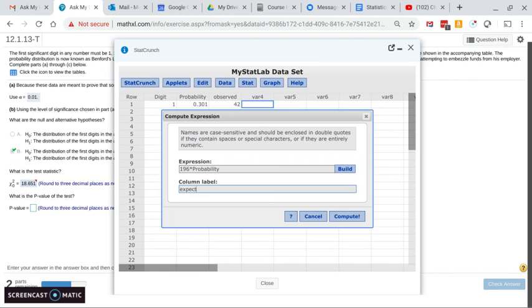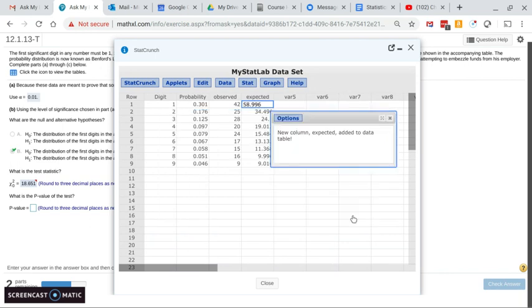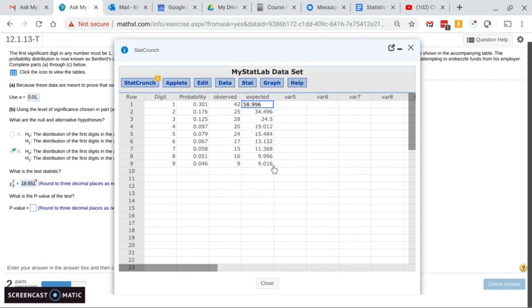This is what I expect to see if they weren't fraudulent. So I actually expect around 59 checks to start with 1, whereas I only got 42. Now we're going to run the goodness of fit test to see if that difference is significant or not, whether it indicates there's a good chance some fraud was going on.